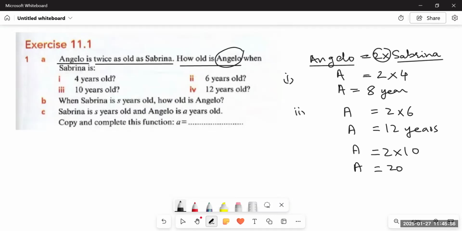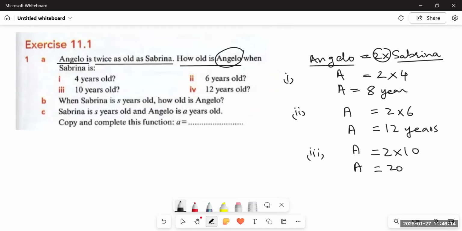This is part 2. This is part 3. And then in part 4, if I ask you what would be the age of Angelo if Sabrina is 12 years old, answer me this question in the comment section. When Sabrina is S years old, how old is Angelo?